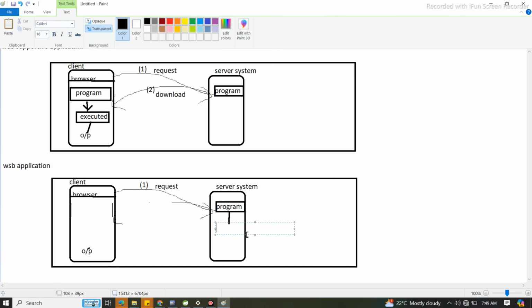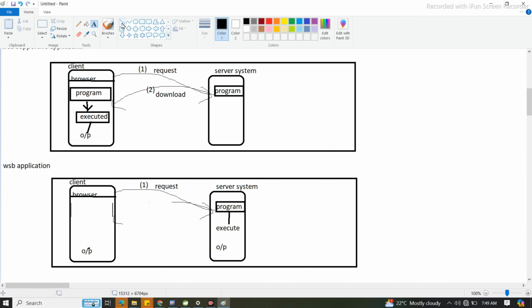Here it will not return the program, it will be executed here only, and it will return the output, and that output is going to your client machine. Understood or not? Any doubt here?